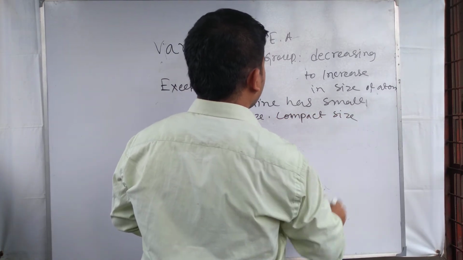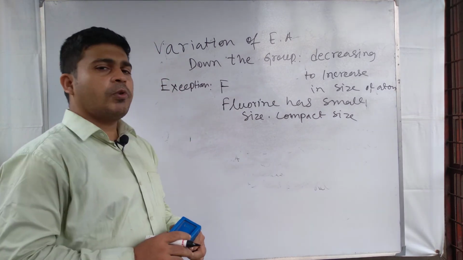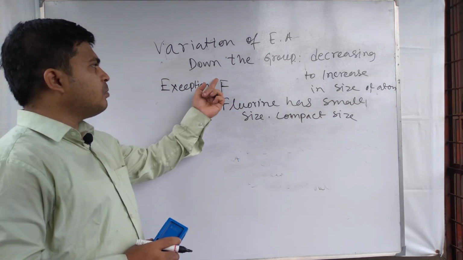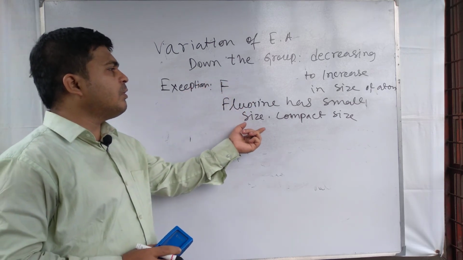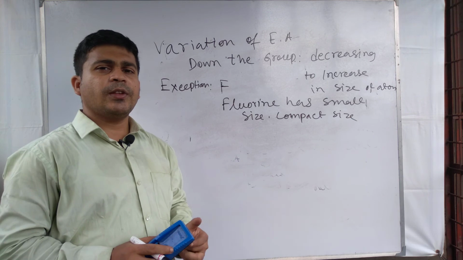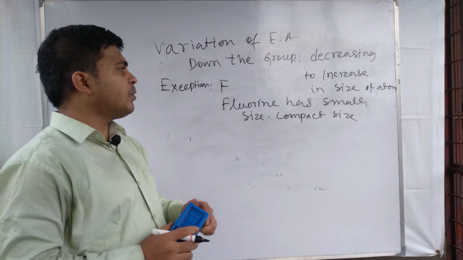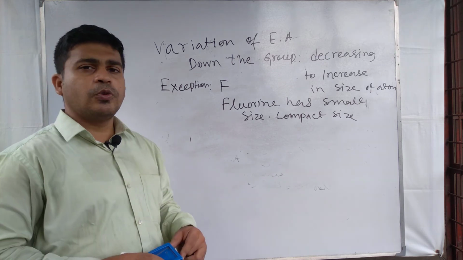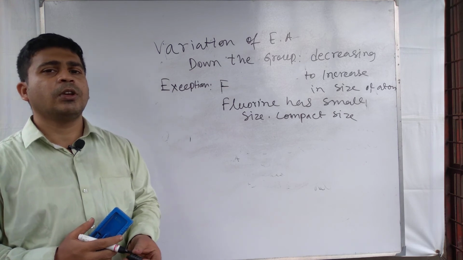a compact size. Fluorine has a small and compact size, and for this reason when an extra electron is added to fluorine, repulsion starts between the added electron and the electrons already present in fluorine. So for this reason the fluorine atom has lower electron gain enthalpy compared to chlorine, where chlorine has a larger size than fluorine, so one extra electron can easily enter compared to fluorine. For this reason chlorine has higher electron gain enthalpy or electron affinity than fluorine.